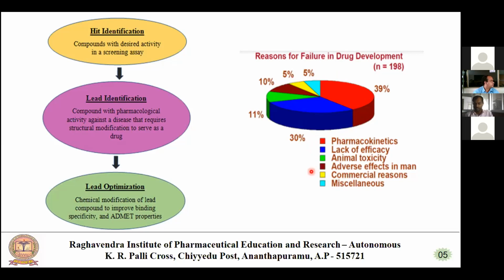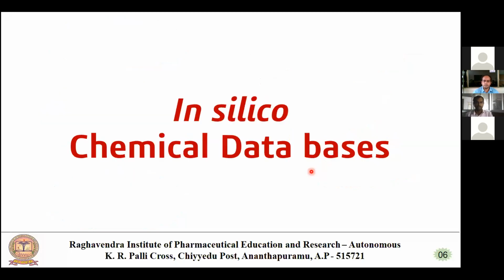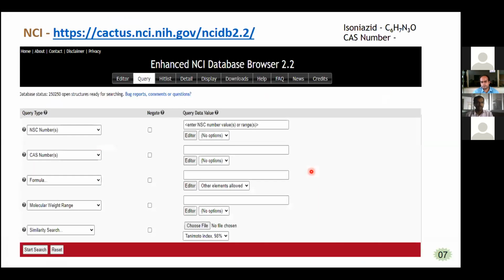So in this session I am focusing completely on the chemical databases and ADMET tools available to know the different physicochemical properties related to absorption, distribution, metabolism and excretion, and the different ranges of those properties. First I am going to give some in silico chemical databases. The first one is the NCI. It is a public web server of the CADD Group of the Chemical Biology Laboratory, CBL, and also the National Cancer Institute and National Institutes of Health, NIH.